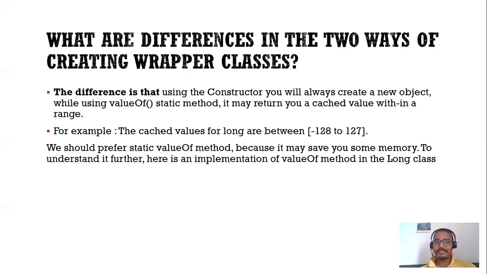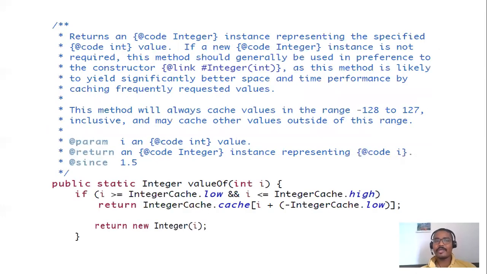I hope this difference is clear, and if the interviewer asks this question, you must be able to answer why we use the valueOf method. The valueOf method basically provides the facility where, if there is the same value, you can store it in the same memory location. Even if your references are two different references, they will point to the same memory location, and from that memory location you will fetch the value, right?